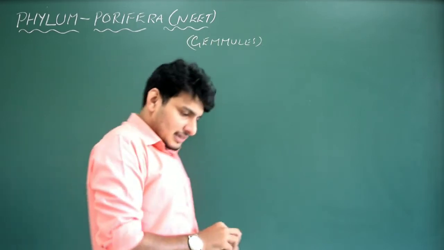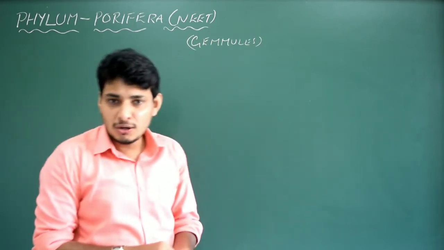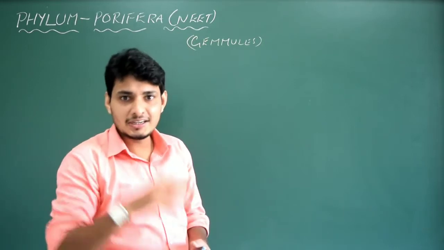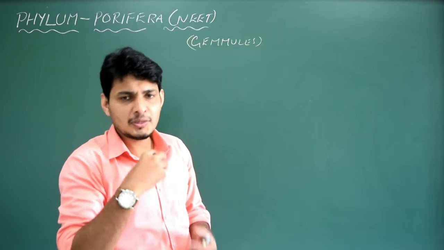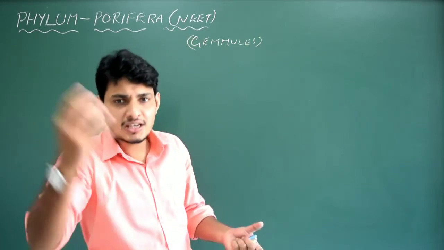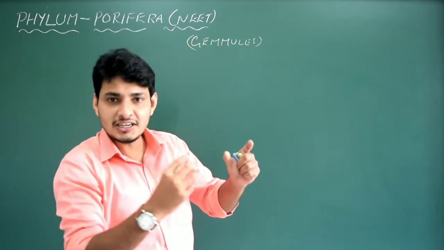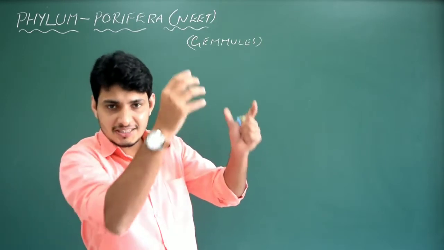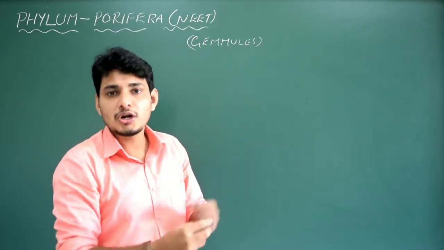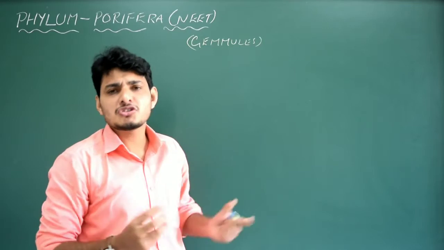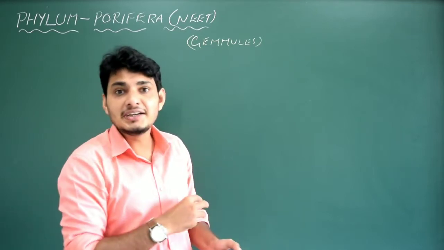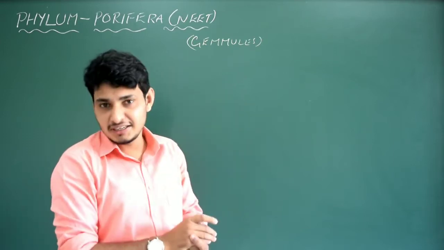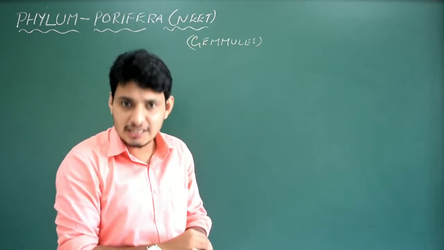See, the water canal system, if you recall, has got three important pores. The first thing is the ingressing water. What is the meaning of ingressing water? Ingressing means incoming water. It enters into the holes, the pores present on the body wall of the sponges called ostia. Millions of ostia will be there, hence the name Porifera. And then the water enters into a big cavity that is called spongocoel.